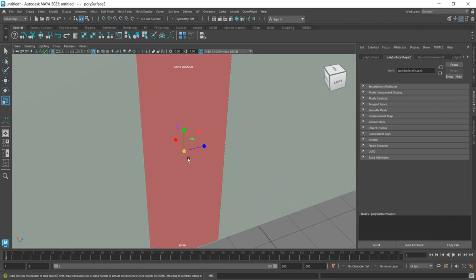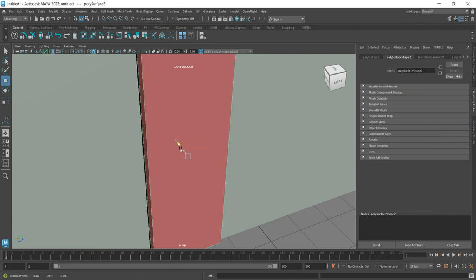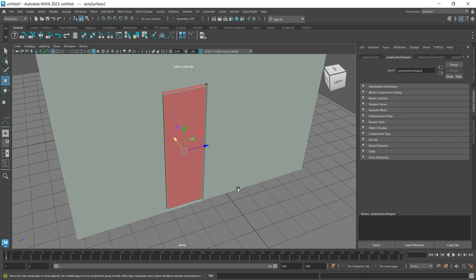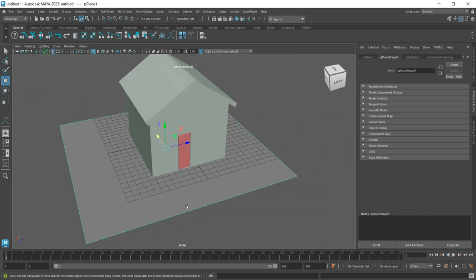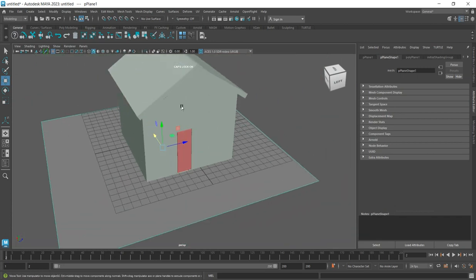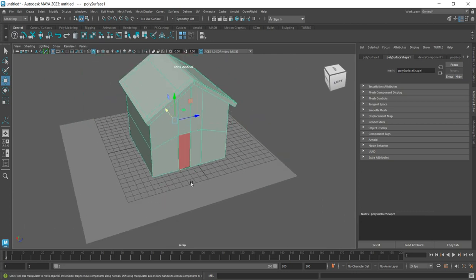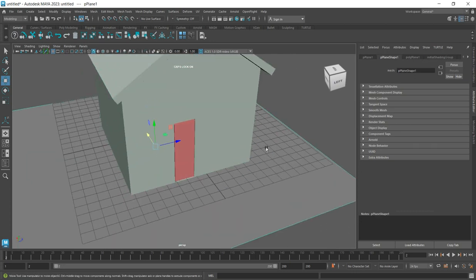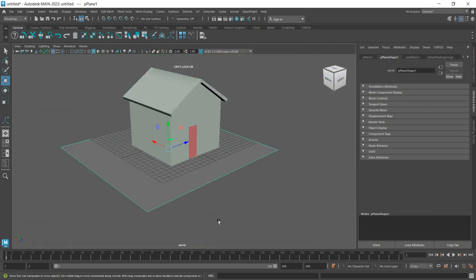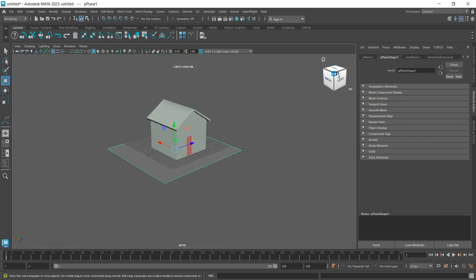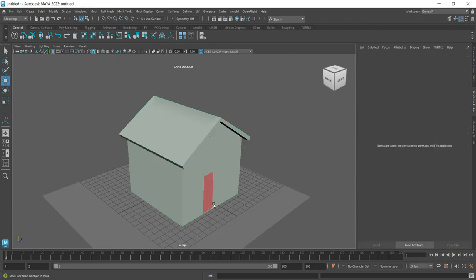Press F on your keyboard and scale it a bit, so that you have the feel of an entrance in that design. So move outside. So that is how you create a little door. So you have created your house and the door is there. So that is a simple building design in Maya. Here press F and zoom in for you.